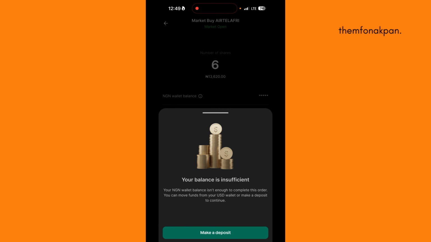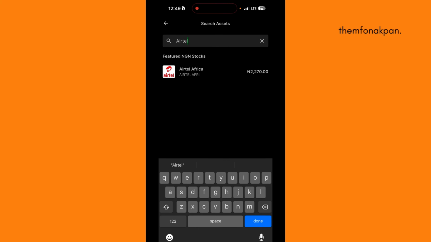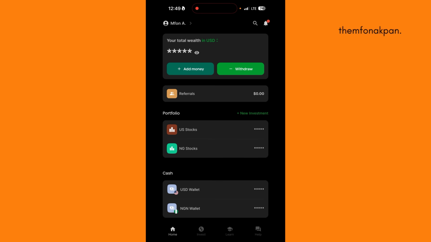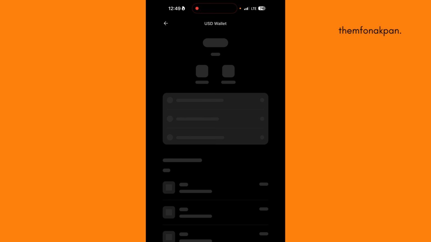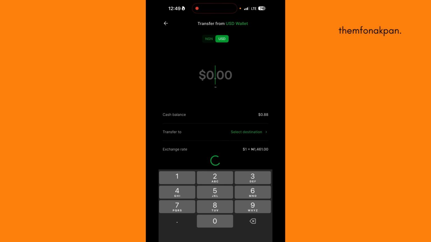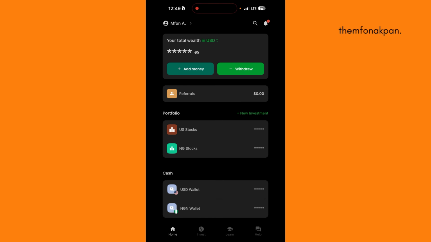But let's say I have money in my USD wallet, I can transfer it to my Naira wallet. All I need to do, let's say I have funds in my USD, let's go back. All I can do is to come back here to the USD wallet. Let's say I have funds I want to use here and transfer. The same process of transferring from Naira to USD is the same process for USD to Naira. You don't have to invest $10,000 every single month. With your $10 every single month, trust me, with time, as my mother used to say, it compounds over time.